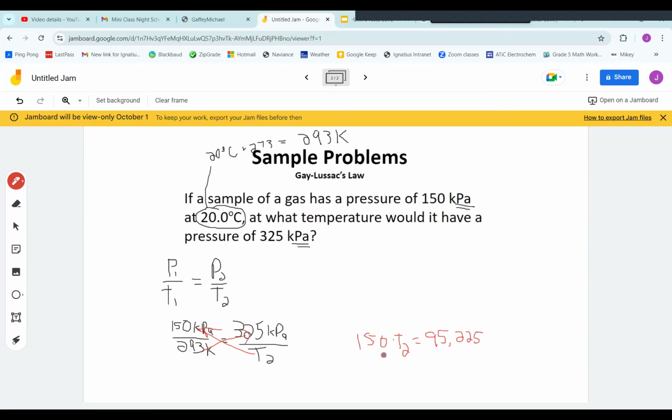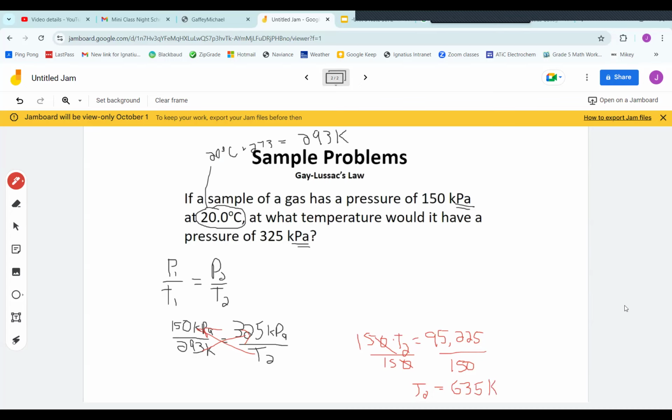So to get T2 alone, we're going to divide both sides by 150. And we get T2 equal to, after we divide this out, roughly 635 degrees Kelvin.